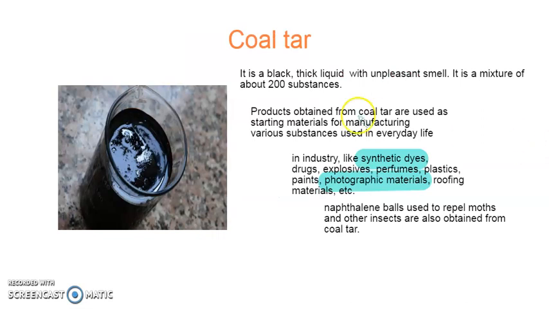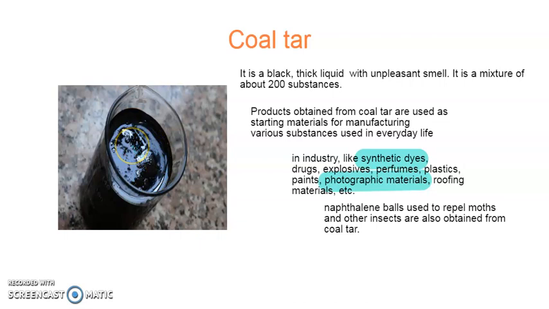Next is coal tar. You might have seen this black liquid which is used in tarring the road. Nowadays bitumen, which is obtained from petroleum, is used, but earlier this coal tar was used. It has a really unpleasant smell.